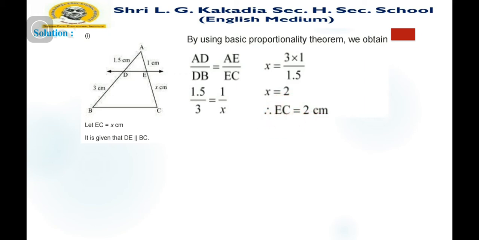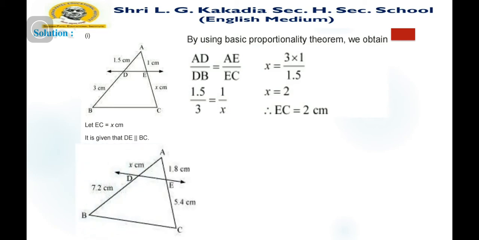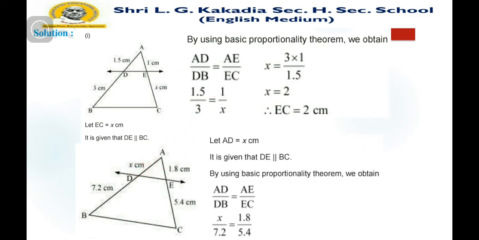So by using the basic proportionality theorem, or theorem number 6.1, we can find such sides. Now consider figure number 2, where we want to find AD. Let us first consider AD equal to x centimeter. It is given that DE is parallel to BC.